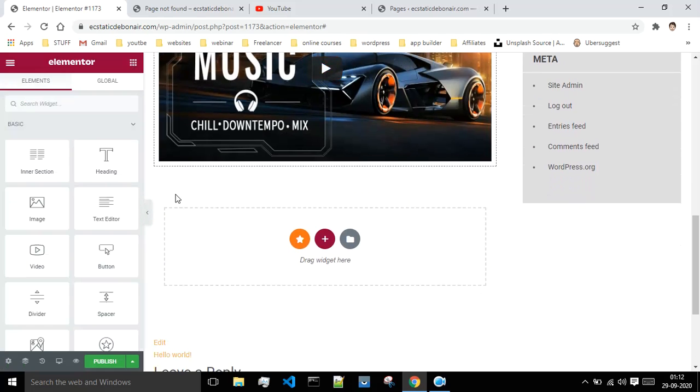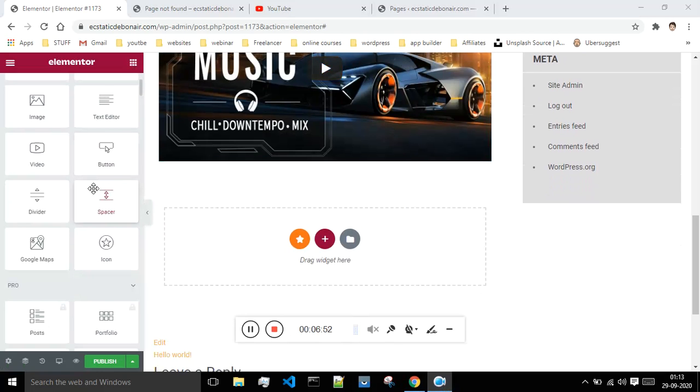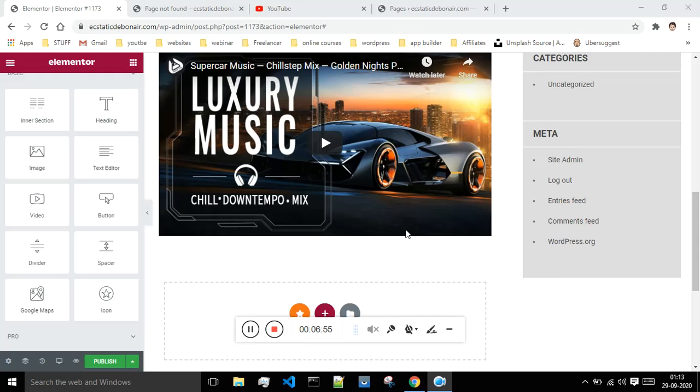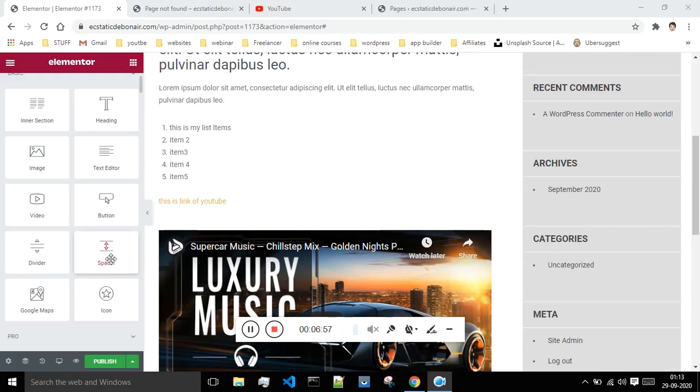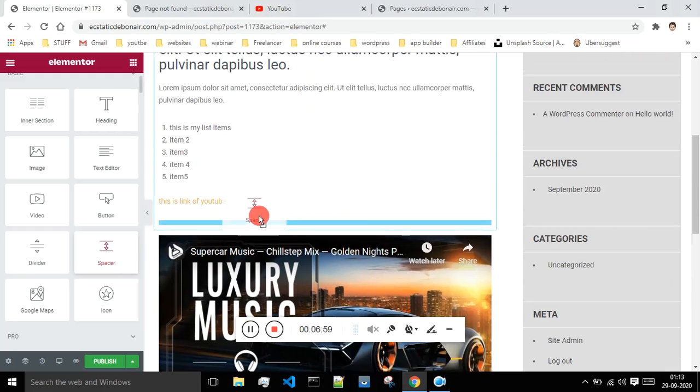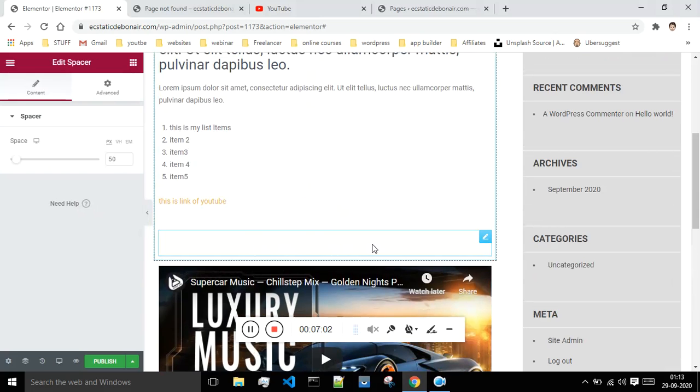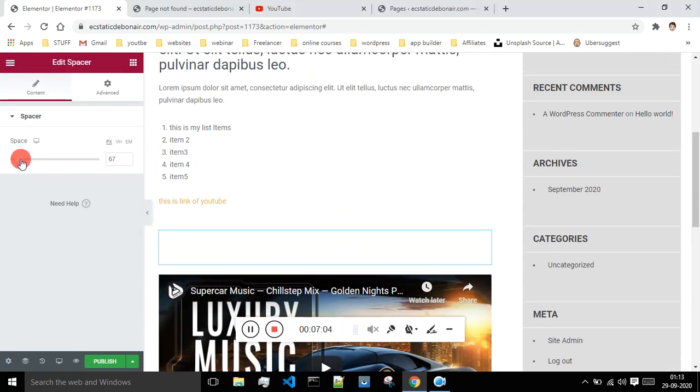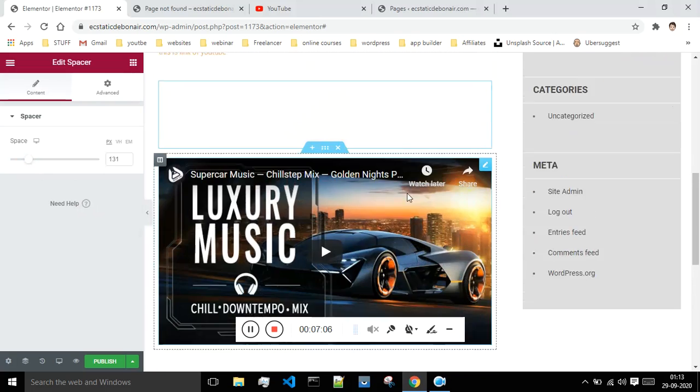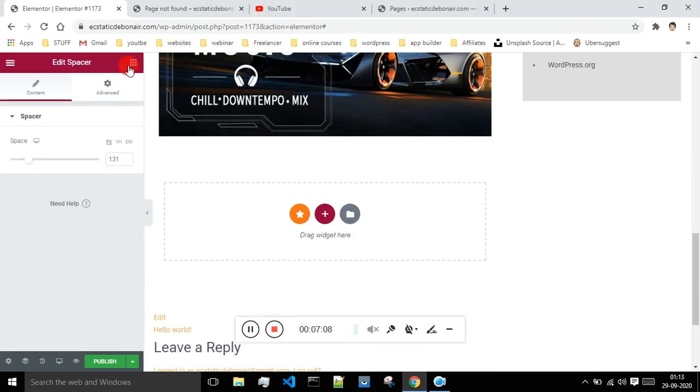So this is how you can edit the videos. And next, if suppose you want the spacing between any two elements, if suppose I want some spacing over here, I will just drag and drop, and now I'm getting this little bit of space. You can just increase the space in order to get a little bit of extra space.